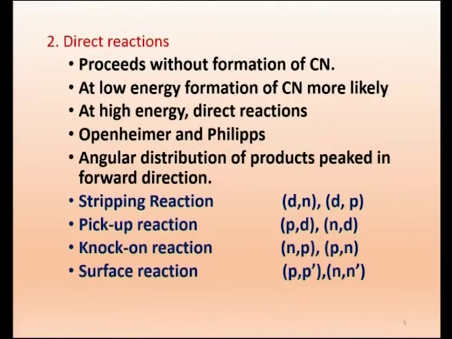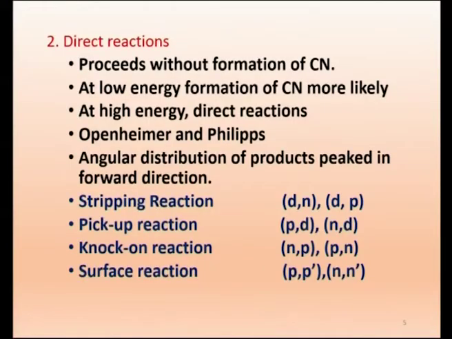It is like a thief: it comes there and picks up a particle, that is called pickup. The proton will pick up a neutron and come out as a deuteron, or if the incident particle is a neutron, it will pick up one proton and come out as a deuteron. So, what enters is only one nucleon, and what comes out is 2 nucleons. It is able to pick up one from the target, thereby the target will change.